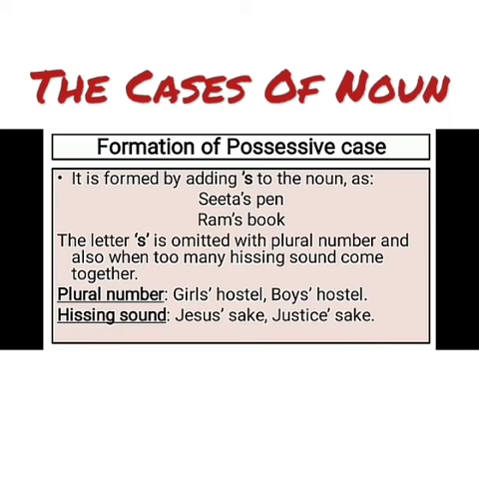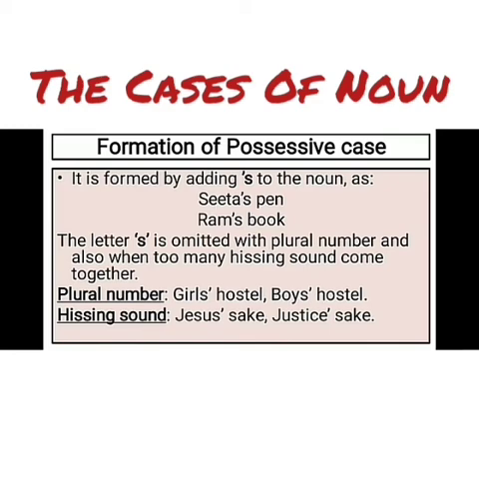Plural number, girls' hostel. It is not only one girl's hostel. It is the hostel belonging to many girls. So it is girls' hostel, and the apostrophe comes after S. Boys' hostel. Clear? And hissing sound means Jesus' sake. We cannot say Jesus's. We put Jesus and then the apostrophe; adding S is wrong, because it ends with S. Justice' sake. As this word ends with C, though it is giving the S sound, the apostrophe will come after the S sound.